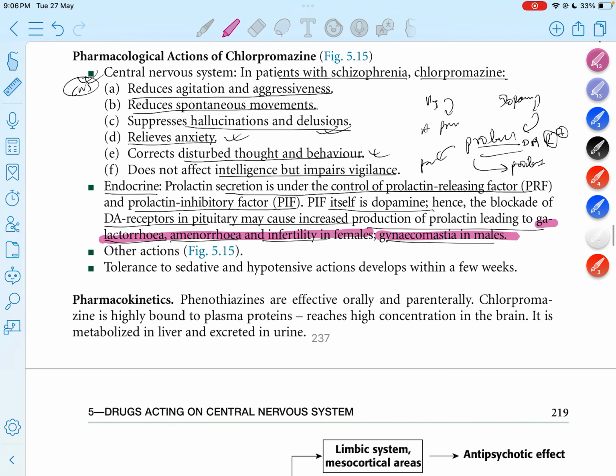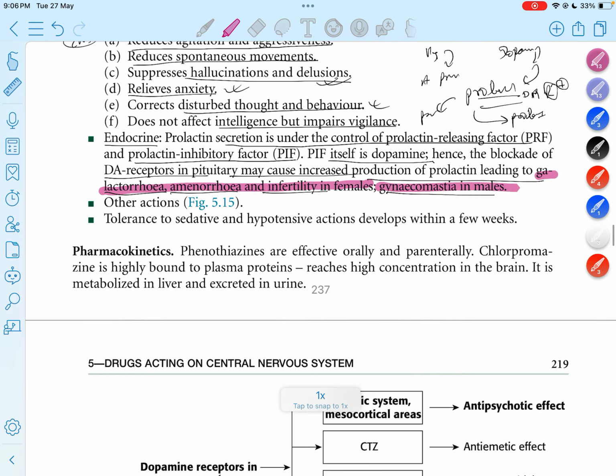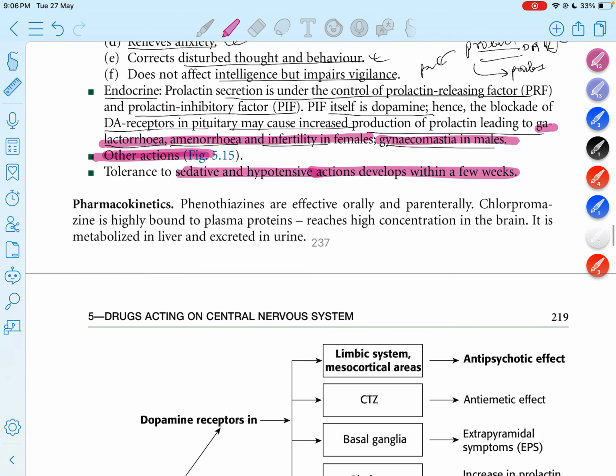And for other actions, we can look at the table. I'm not going to discuss these other actions. There are systemic actions. Tolerance to the sedative and hypotensive action develops within a few weeks.